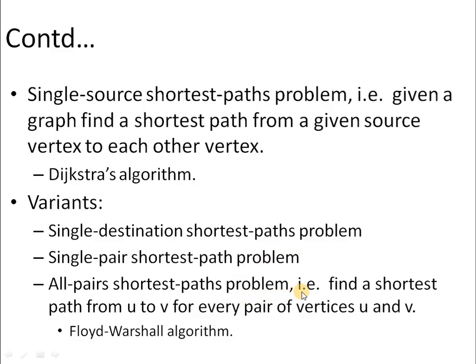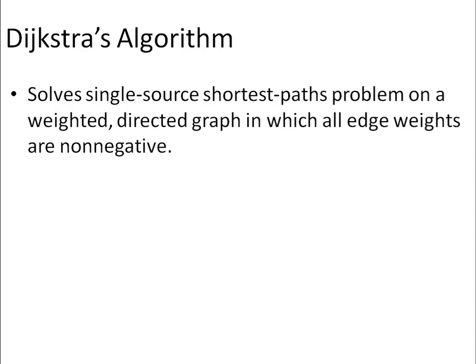That means we are interested in finding the shortest path between every pair of vertices in the graph. And in this category, the popular algorithm available is the Floyd-Warshall algorithm. In this course, we are going to talk about both these algorithms: the single source shortest path algorithm, Dijkstra's, and the all pairs shortest path algorithm, Floyd-Warshall. So we will start with Dijkstra's now.